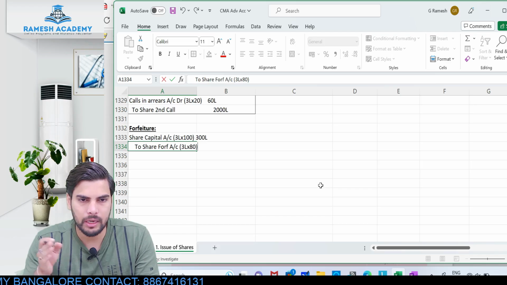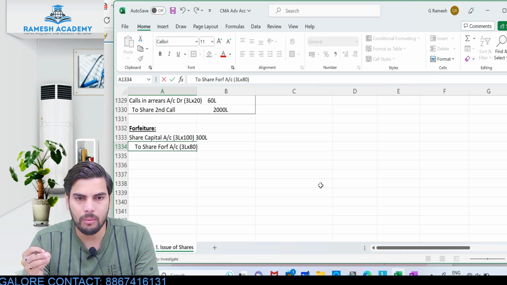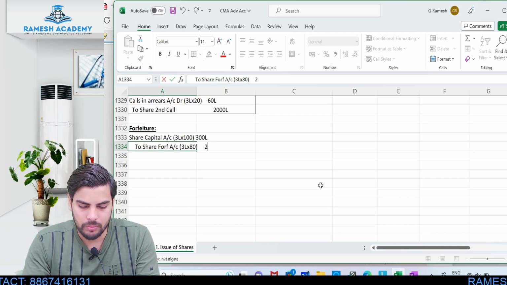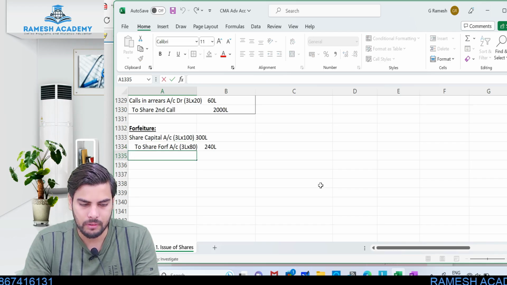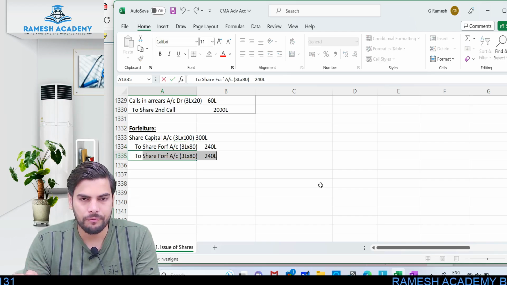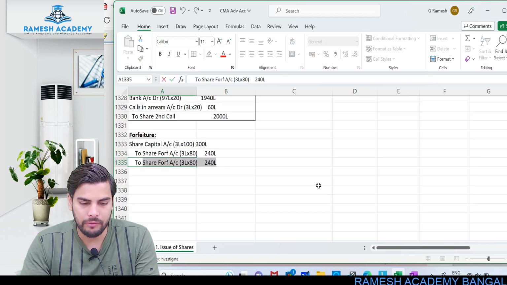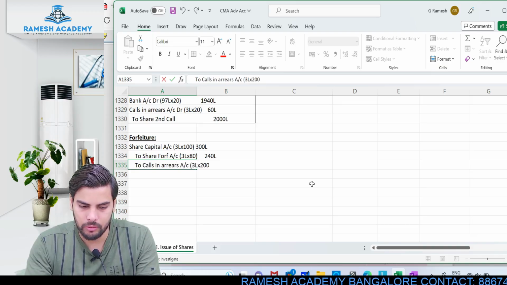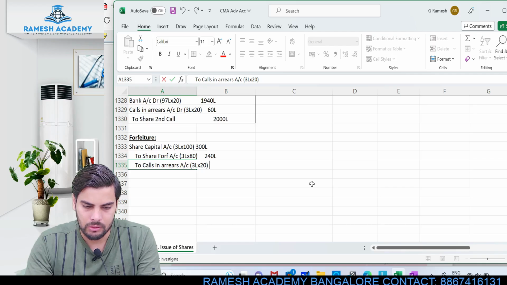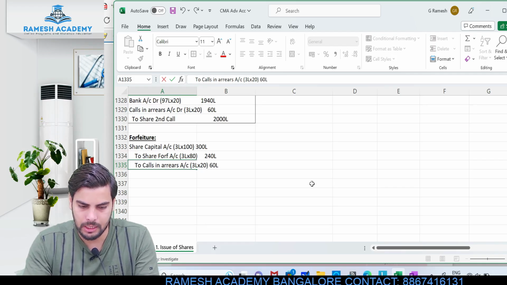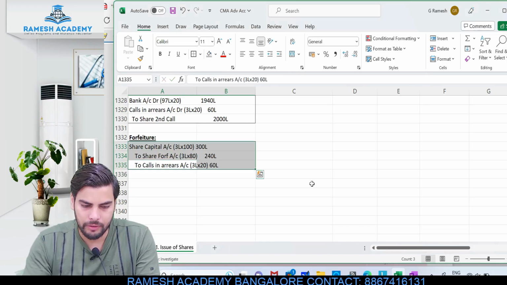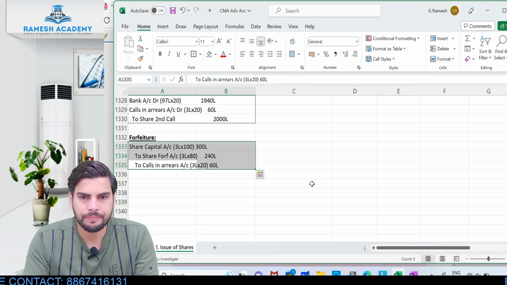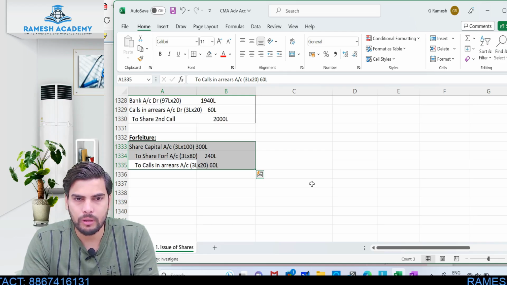20 rupees application, 30 rupees the share capital component in the allotment, and then 30 rupees pertaining to first call. So this would be 240 lakh, to what? To share second and final call. As the amount has already been transferred to calls in arrears, I'll write calls in arrears account, 3 lakh into 20 rupees relating to final call pending. So this would be 60 lakh. So this would be the entry for forfeiture. Is this clear? Hope you guys understood this. Clear about the entry for forfeiture?